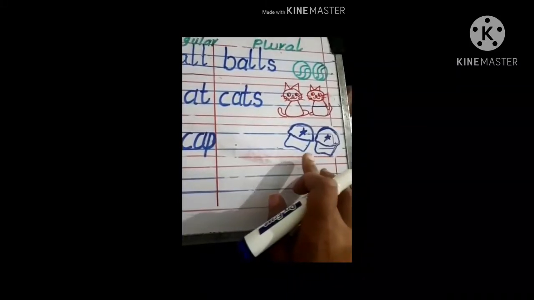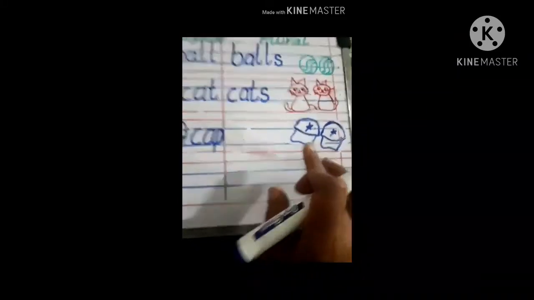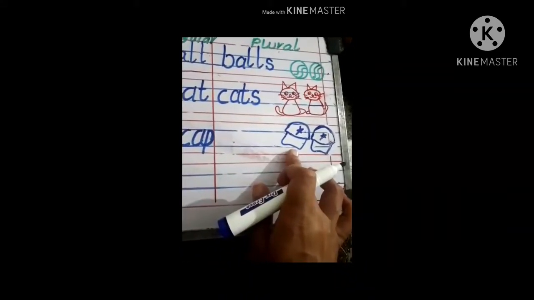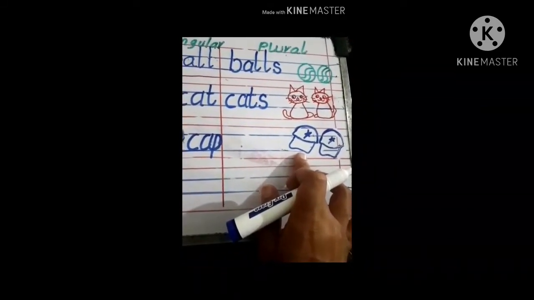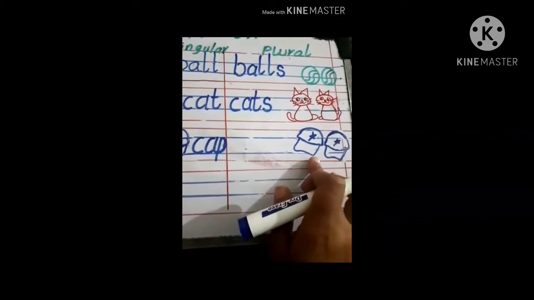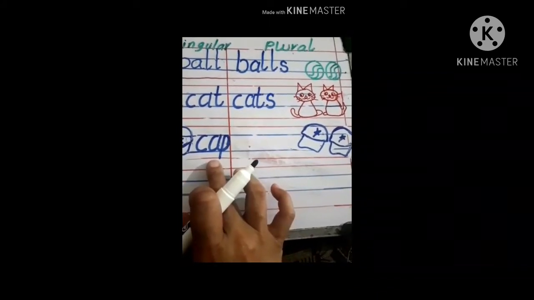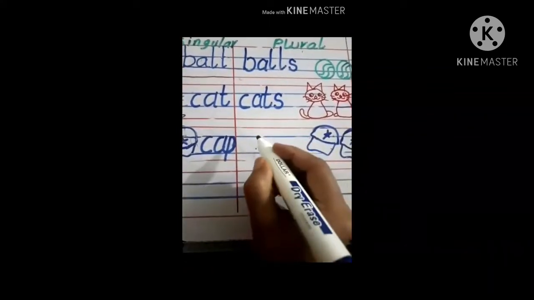Now as you can see, here we have two caps. Here we have single cap. Here we have more than one cap. Now tell me, what would you do to make it plural? Yes. First you will write the same spelling from here to here.